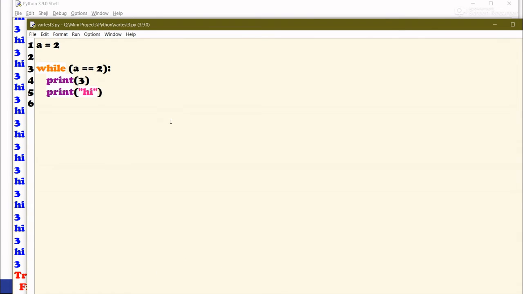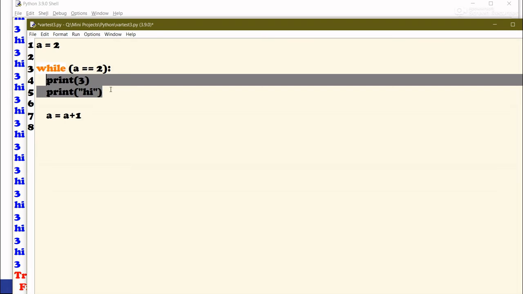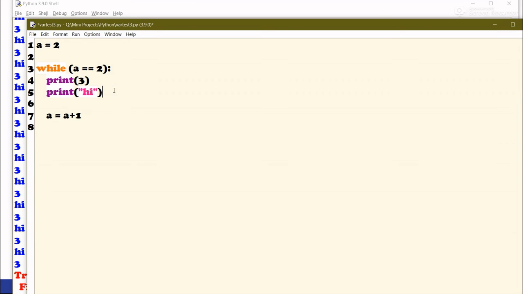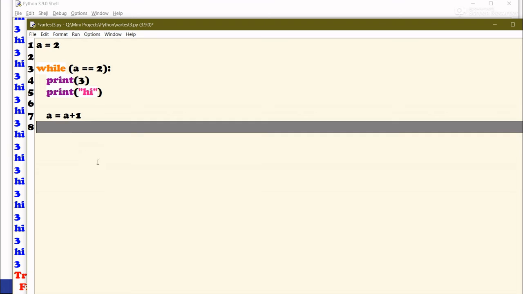Now, how do we stop this infinite loop? Well, we just have to add a little statement saying a is equal to a plus 1. This just means take the old value of a, add 1 to it, that is, this time it will add 1 to 2 and this will become 3, and store 3 as the new value of a. So now a will become 3, and when we check a is equal to 2, this time the condition will become false because a is now 3. So these statements are not going to be executed. So the control will finally get out of this loop.